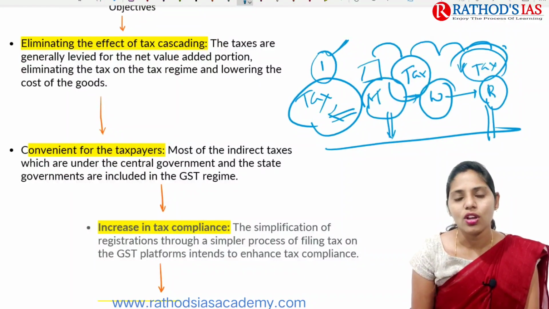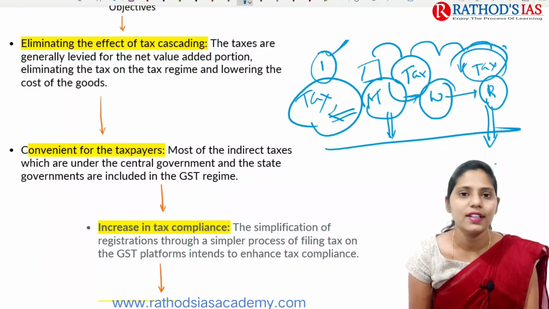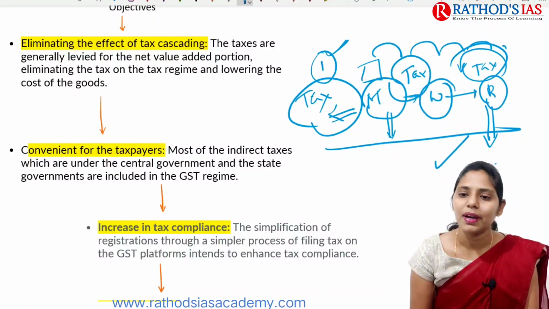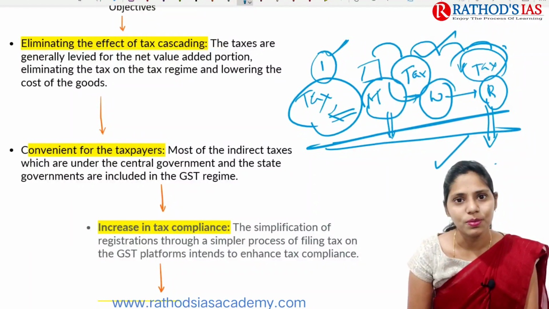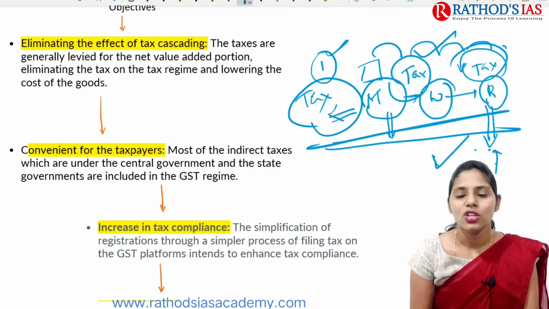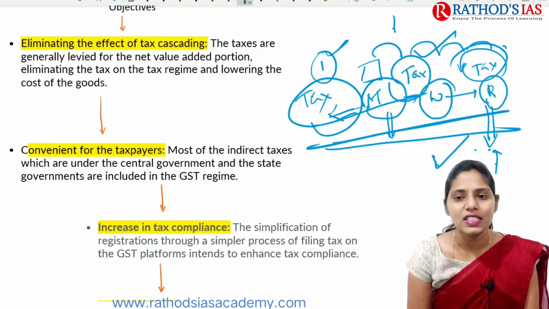So the final cost of this good and service means that the tax which is paid by these 3 intermediate levels will also be added there. Because of this, the cost of the goods and services will be high. So mainly it wants to decrease this cascading effect of tax.